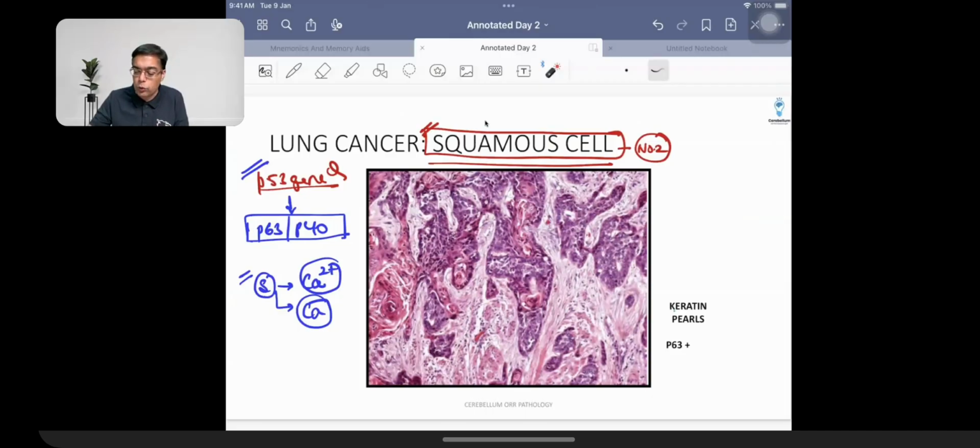time and again. And of course, this is what is going to be associated with what kind of mutation? P53 mutation. Apart from this, you are going to be having keratin. What type of keratin do we have in squamous cell carcinoma? That is going to be keratin 5 and 6. CK5, 6. So 7 and 20 is for COP, 8, 18 for myeloid body, 5 and 6 for squamous cell carcinoma, right? We are revising that for the 4th time.